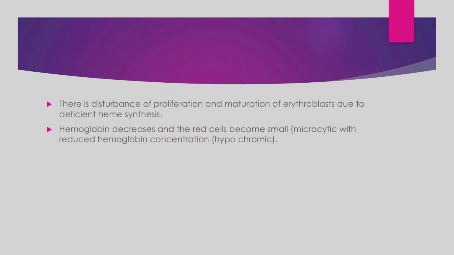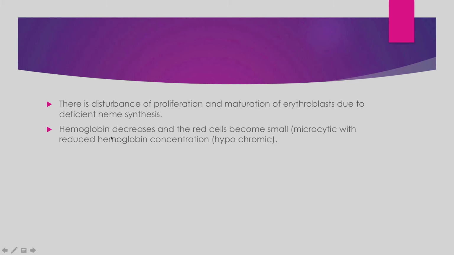So basically, there is a disturbance in proliferation and maturation of RBCs because of deficient heme synthesis. And why is there deficiency in hemoglobin synthesis, or rather heme synthesis? Because the globin protein is being produced, but the heme is not being produced because there is not sufficient iron in the body. So there is deficiency of heme synthesis, in turn deficiency of hemoglobin, in turn disturbance of proliferation and maturation of RBCs.